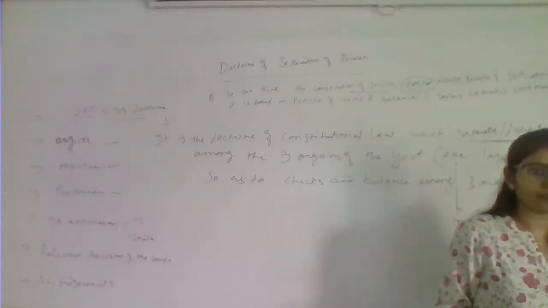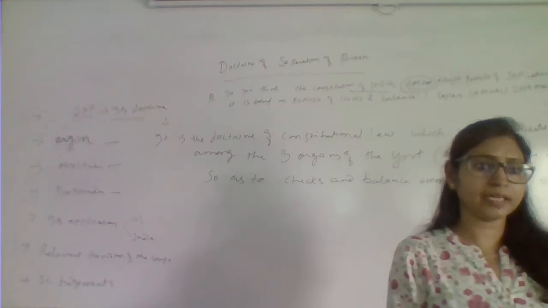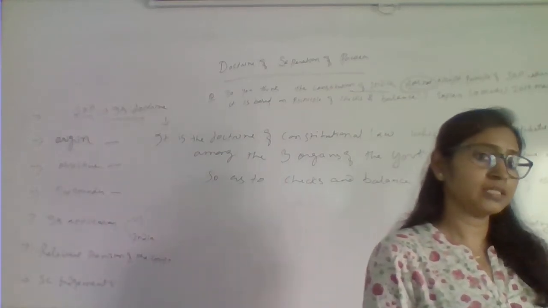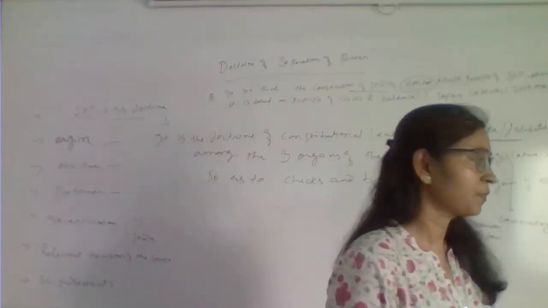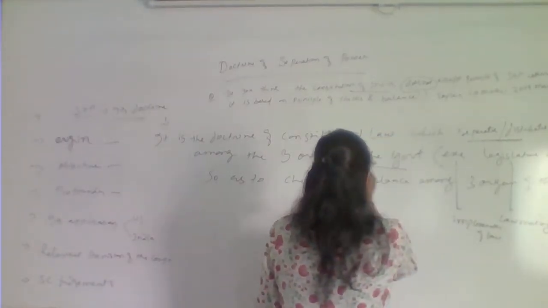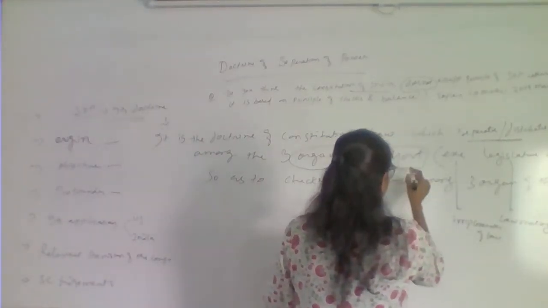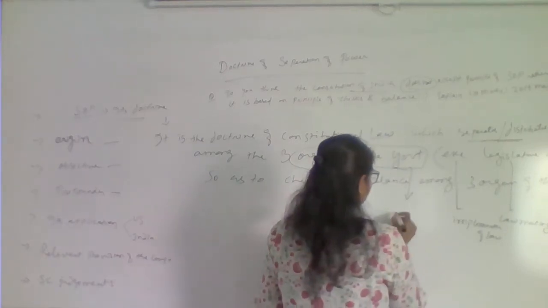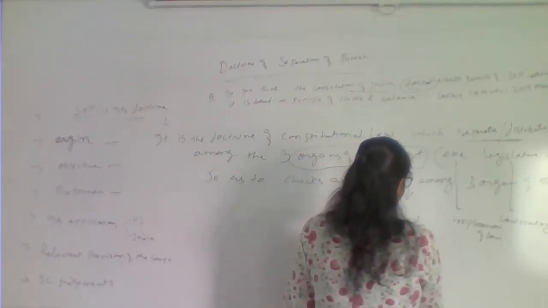Then what is rule of law? Rule of law says that everybody is equal in the eye of law, and the power distribution among three organs of the government has to be also according to the rule of law.